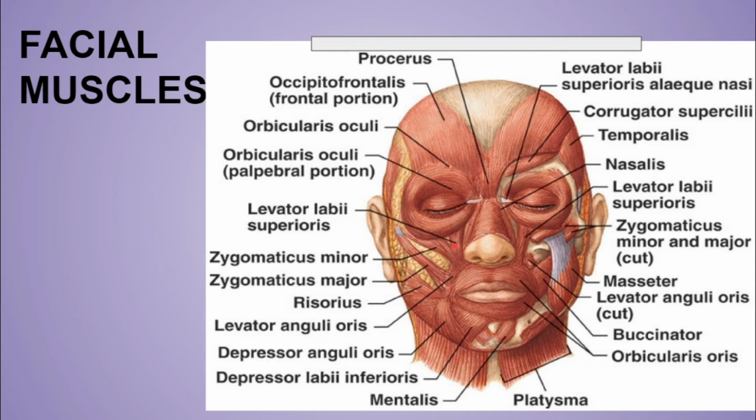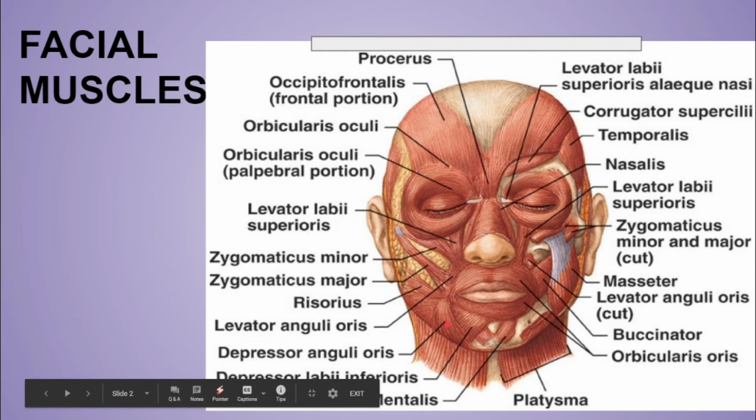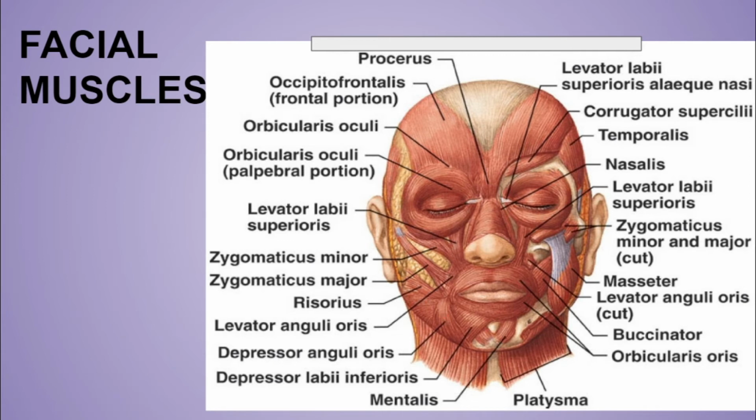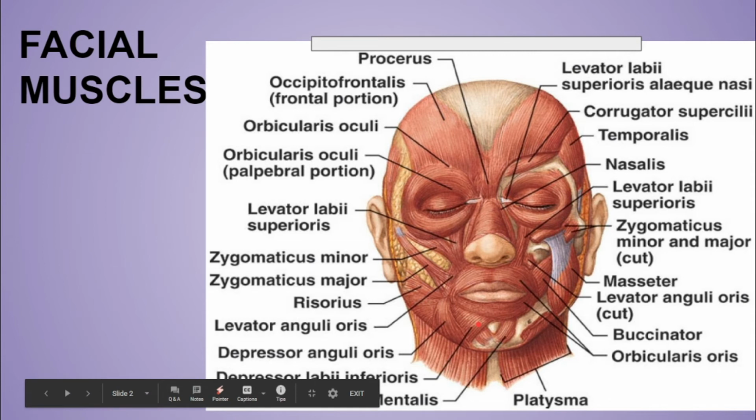Now the depressor anguli oris draws the angle of the mouth downward and laterally. So we can say that it draws the angle of the mouth down. Depressor labii inferioris draws the lower lip downward. Mentalis over here elevates and protrudes the lower lip as it wrinkles the skin on the chin.